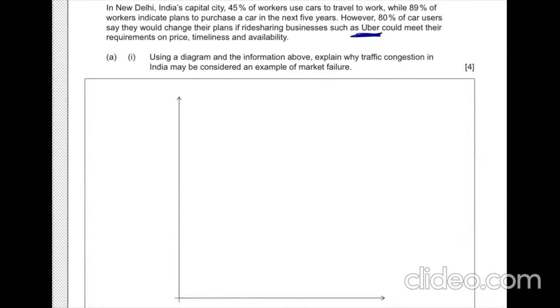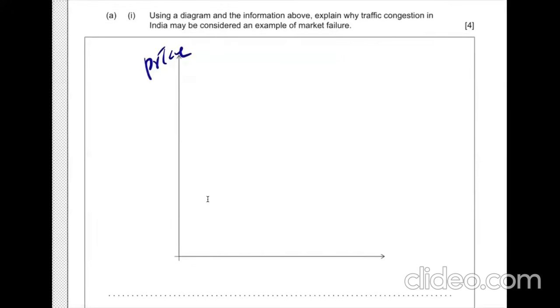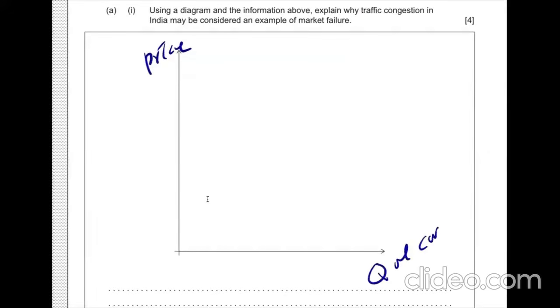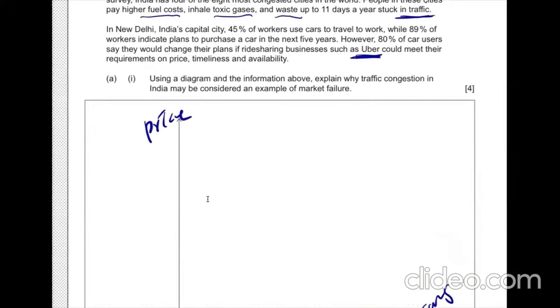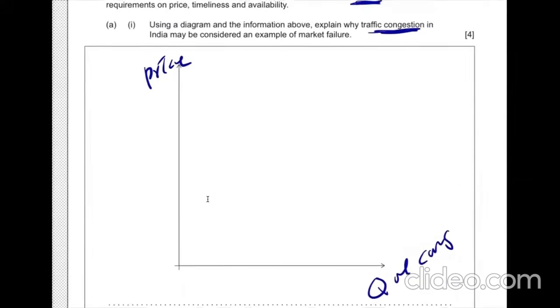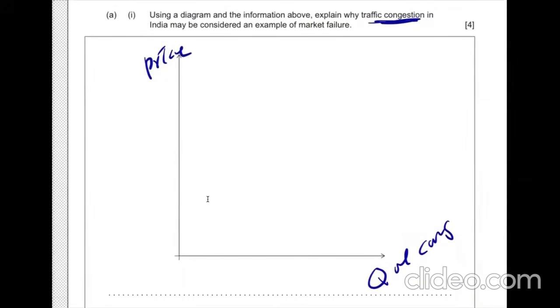Using a diagram and the information above, explain why traffic congestion in India may be considered an example of market failure. So price, quantity of cars. It's about congestion resulting from driving too much, which means you are purchasing or consuming too many cars. So I reckon it has to be about a consumption issue.